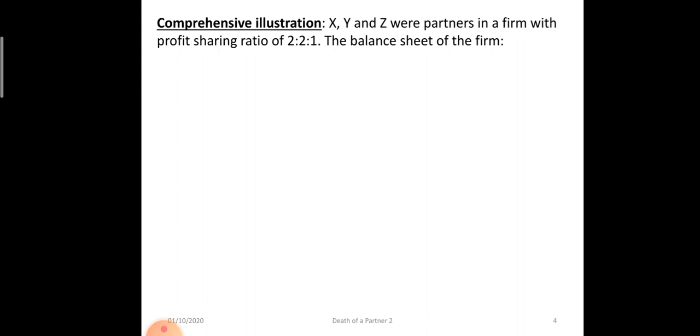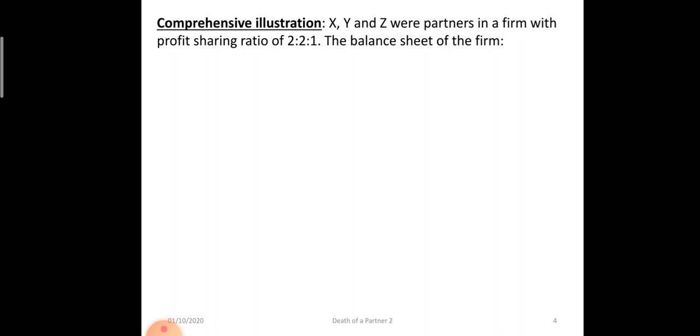Then we will take one comprehensive question. As discussed earlier in the previous video, the accounting process at the time of death of a partner is the same as retirement of a partner. So we are not discussing each and every point. The accounting entry of goodwill is the same, distribution of reserve is the same, revaluation is the same. So we are taking one comprehensive question. It is a similar question, or we can say the same question we did in retirement of a partner also. There one of the partners was retiring, and instead of retiring I have used the word death here.